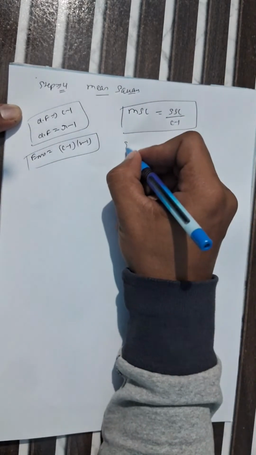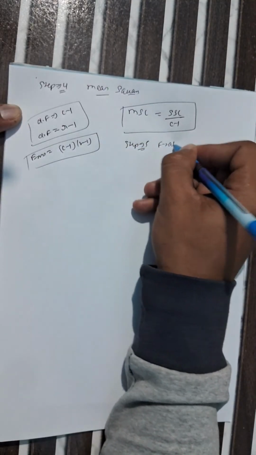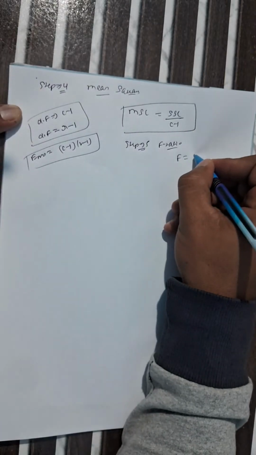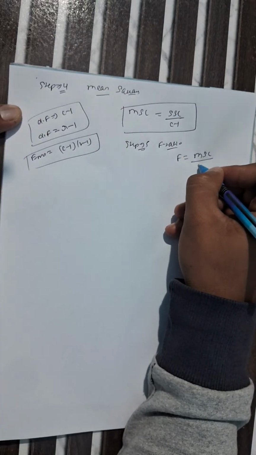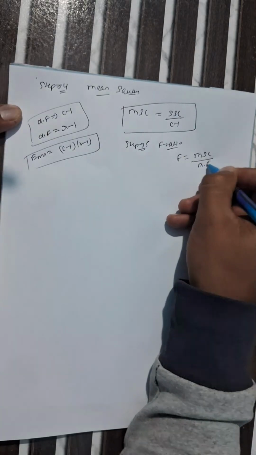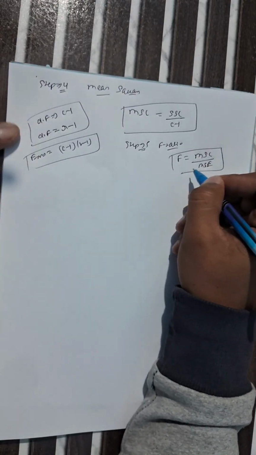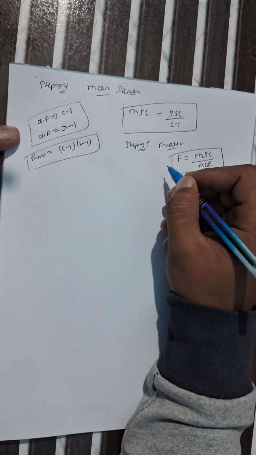The next step, step 5, is to find the F ratio. How can we find the F ratio? F equals the mean square of column divided by the mean square of error, MSE. This is the formula to find the F ratio. Then we compare the value we get with the given table value.